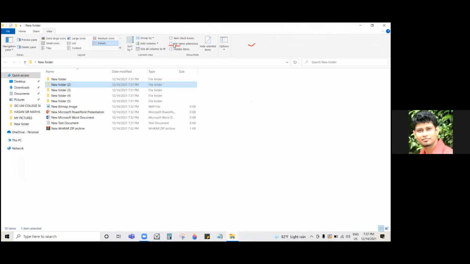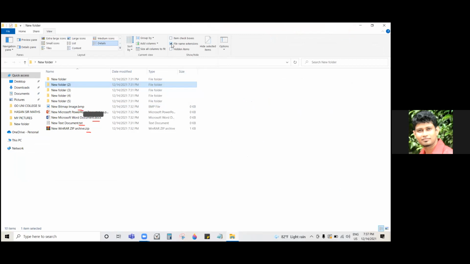Okay, now you can see, it's the view tab here. If you don't know, please share the screen and I'll let you know. Okay. So then you can see each file gets a small additional thing.